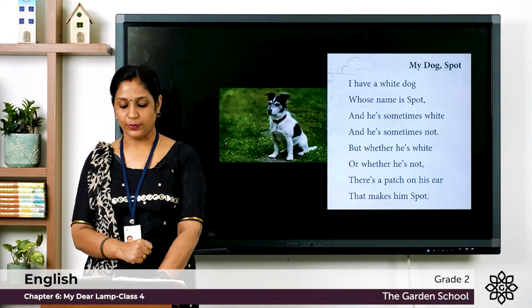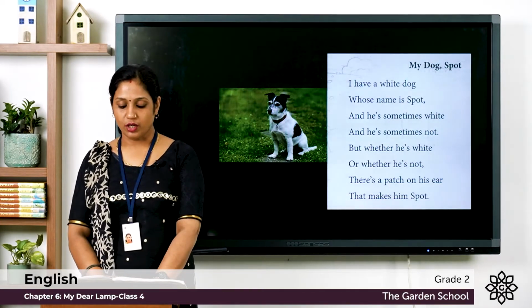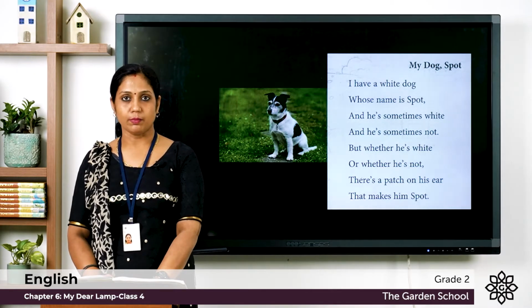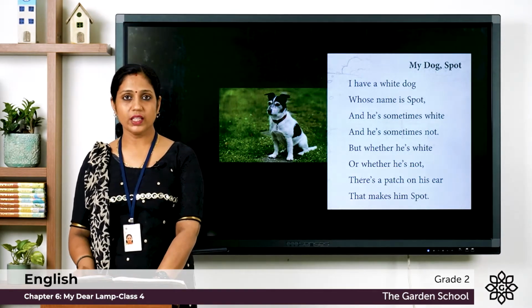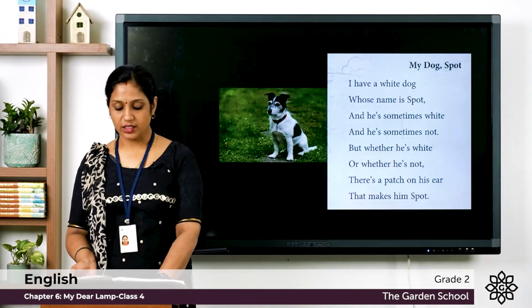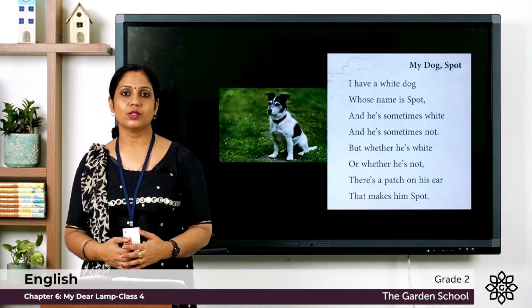My Dog Spot. I have a white dog whose name is Spot, and he is sometimes white and he is sometimes not. But whether he is white or whether he is not, there's a patch on his ear that makes him Spot.